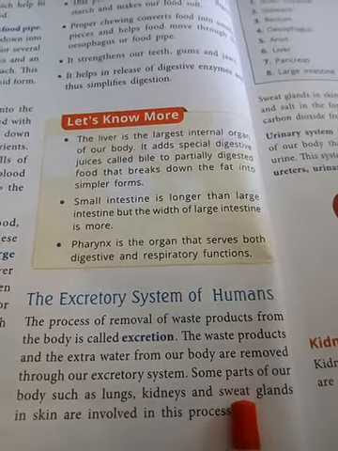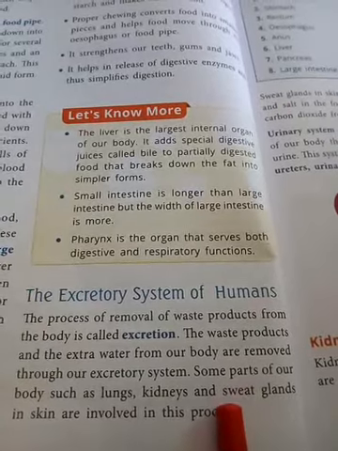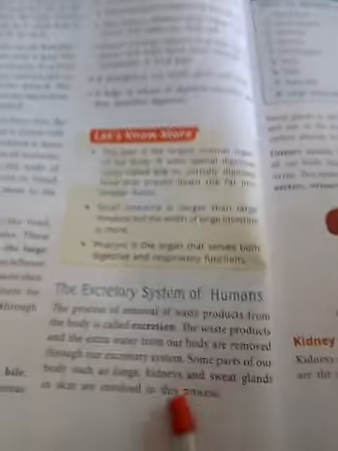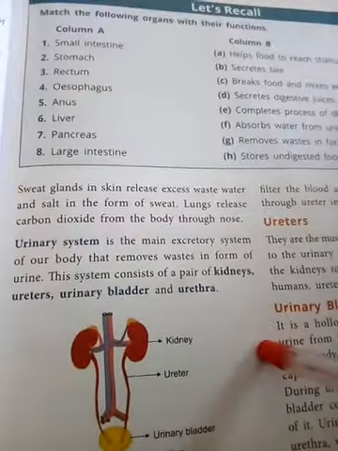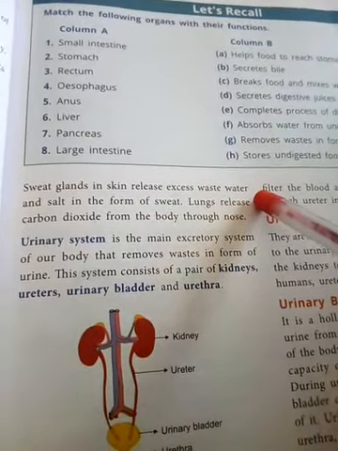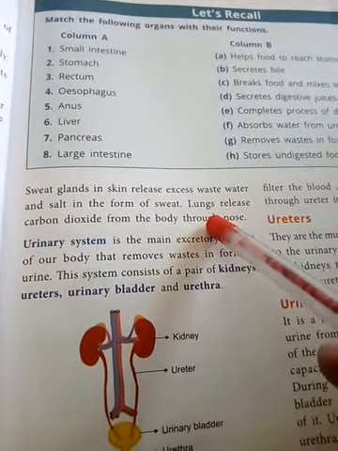Sweat glands means पसीना, जो हमें पसीना आता है, उसको स्वेट बोलते हैं. The sweat glands are useful to remove the extra water. The sweat glands in the skin release the excess waste water and salt in the form of sweat.